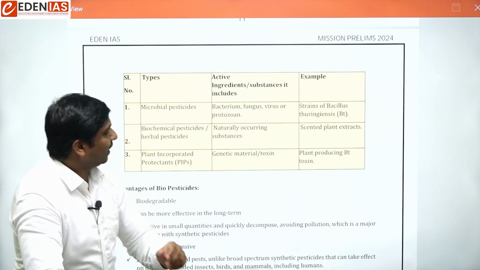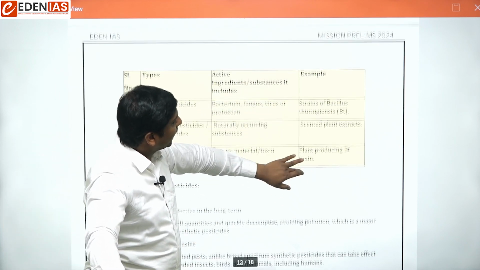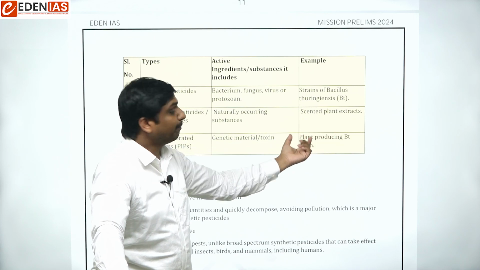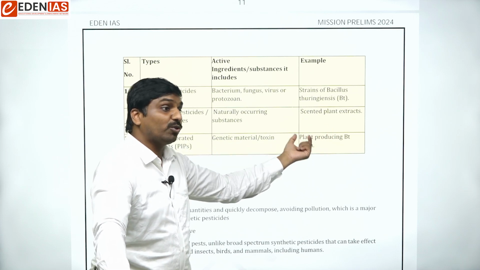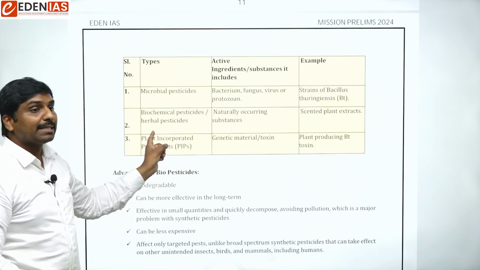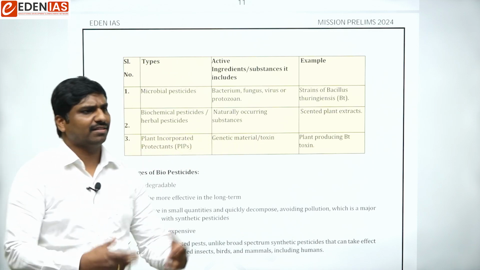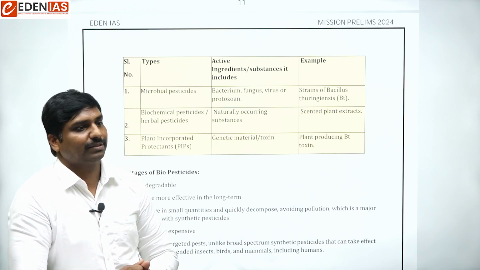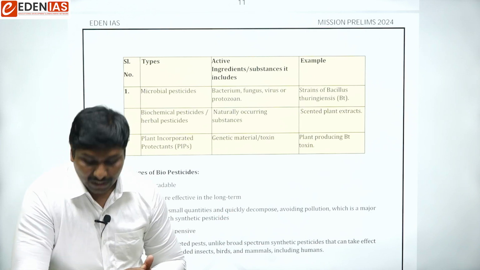Likewise, plants like BT cotton may produce certain toxins. Such toxins are called plant incorporated protectants, simply. So that is one use of the biopesticides. Okay, so that is one thing.